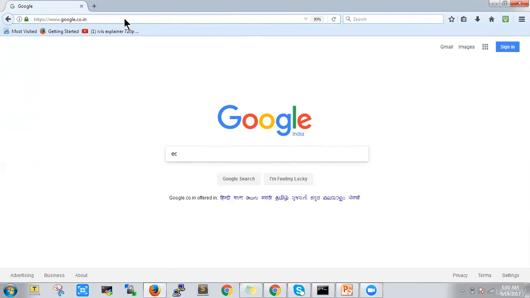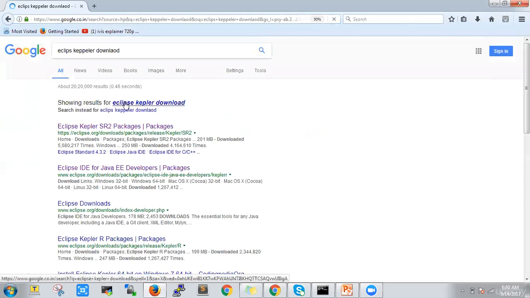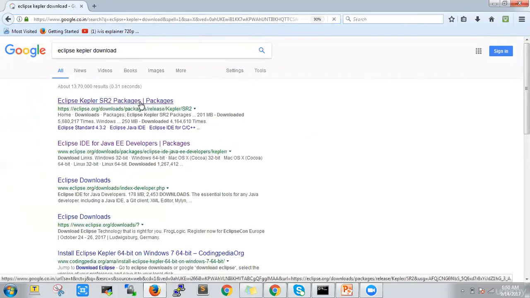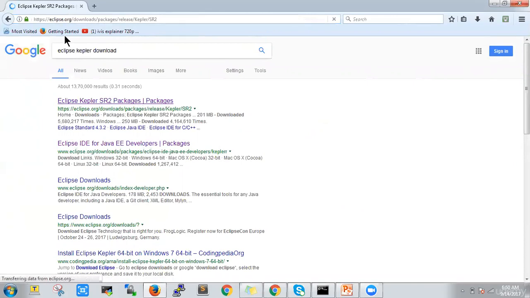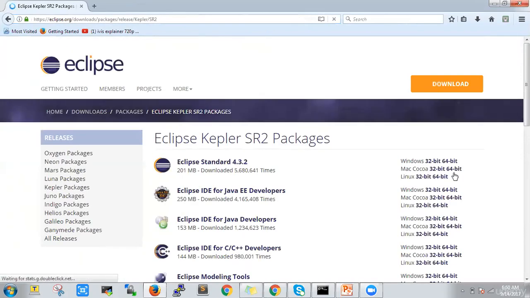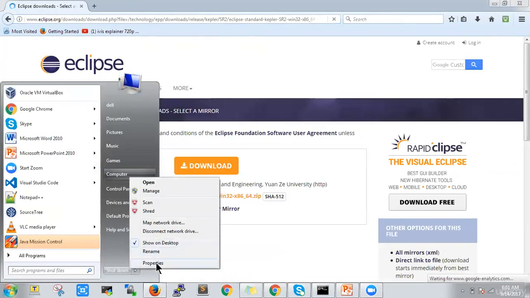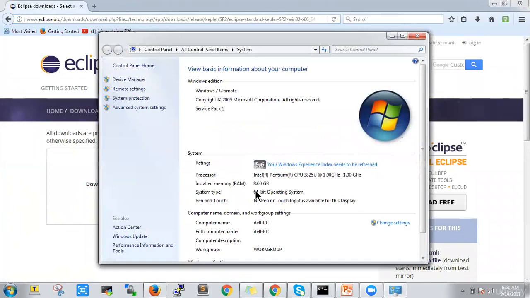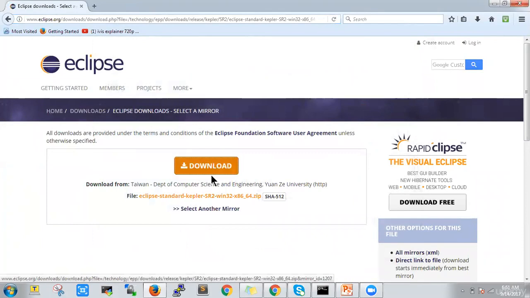So we'll download Eclipse Kepler, and once Eclipse Kepler is downloaded, we are going to install it. This is the page from where we can download Eclipse Kepler. It is 4.3.2. Here I will select the 64-bit edition because my OS is 64-bit. How do we cross-check? Go to Computer, and here it shows the operating system is 64-bit. So just click on download.